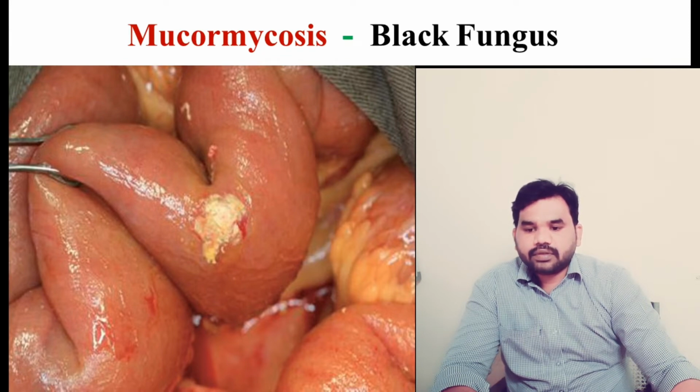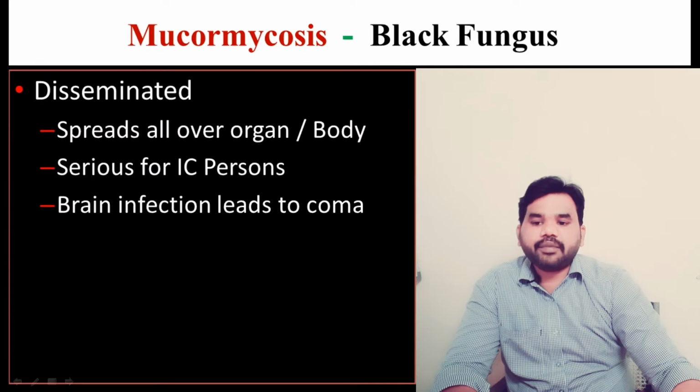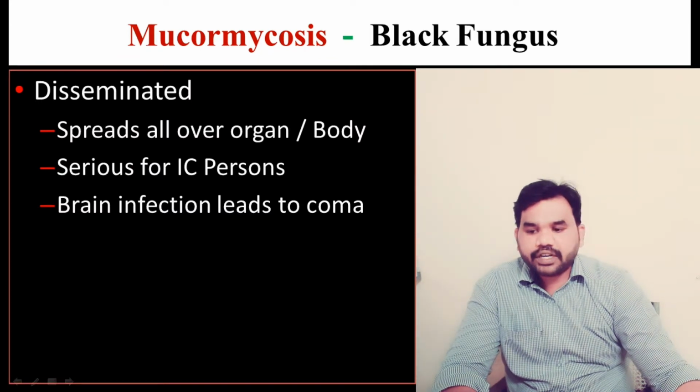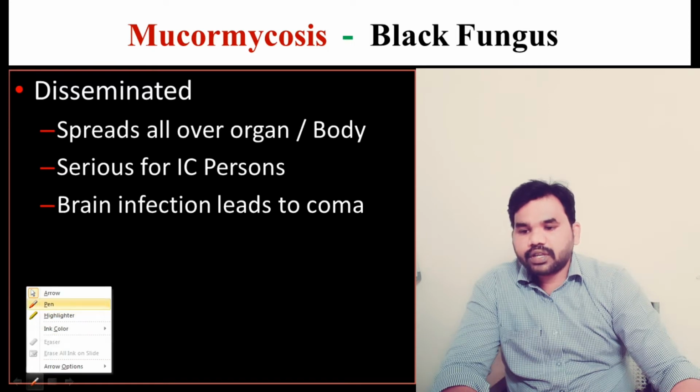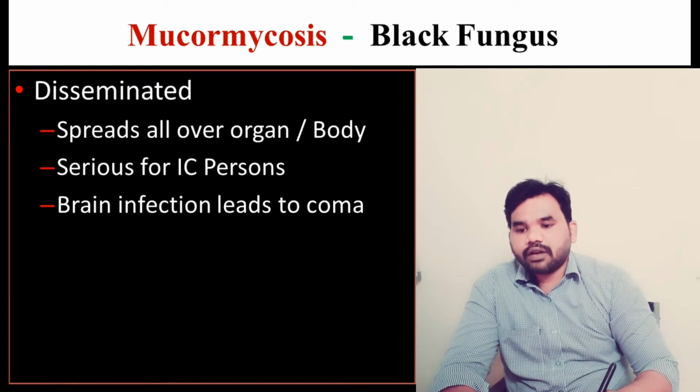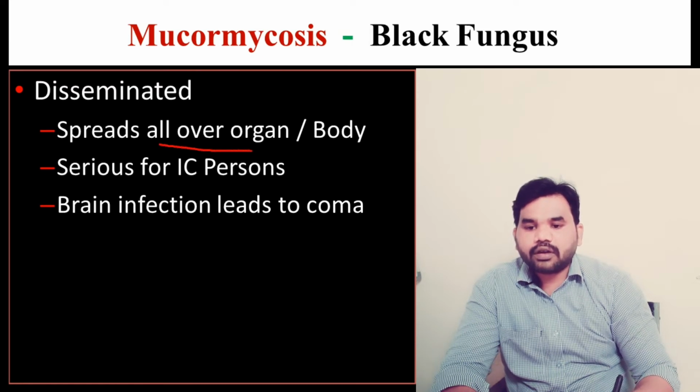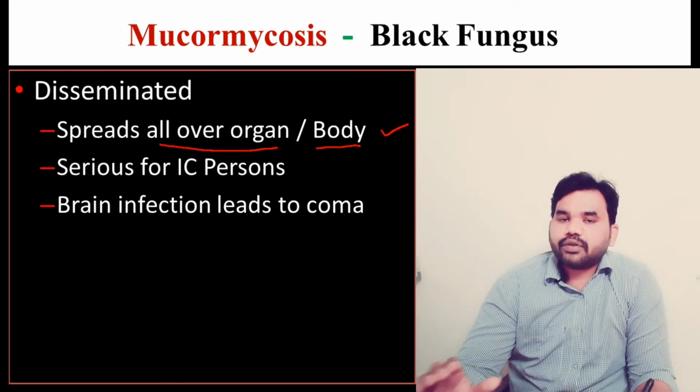So next is disseminated mucormycosis. Disseminated mucormycosis means it will spread all over the body or all over the organs. Then it is not related to one particular place.